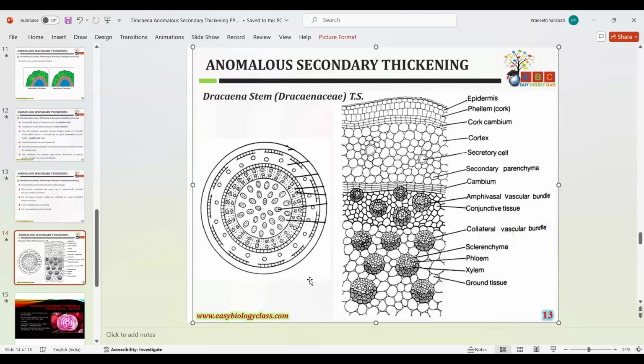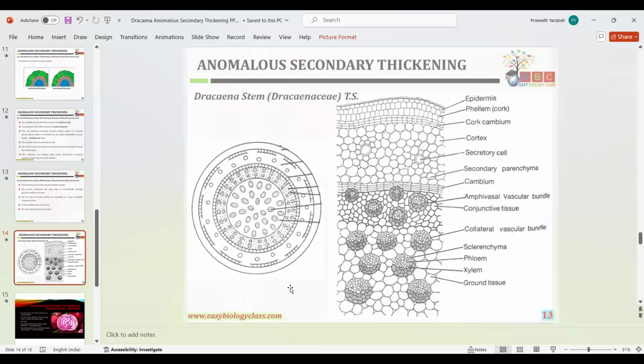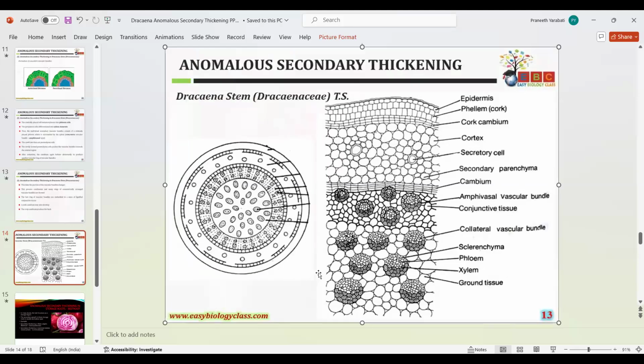Ma'am, you said that Dracaena has epidermis, hypodermis and vascular bundles. The epidermis is the outermost layer, followed by the hypodermis. But here the hypodermis is not there in this structure. Is that your doubt?